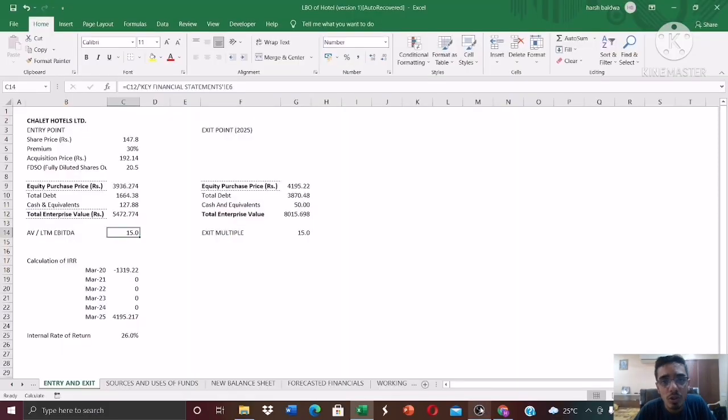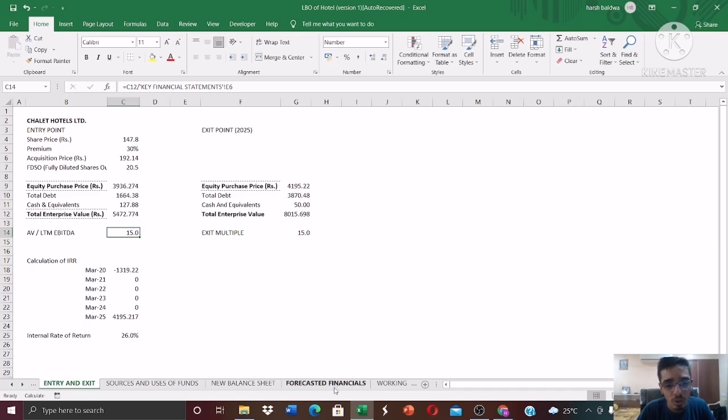Okay, so how the sponsors will make money in this deal, as we have got the EV to EBITDA multiple as 15. Now, in order to increase the enterprise value, what they'll have to do is increase the EBITDA. Because we are keeping this as constant, the only way to increase the enterprise value will be to increase the earnings before interest, tax, depreciation, and amortization, or the EBITDA.